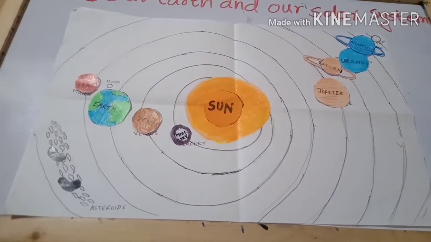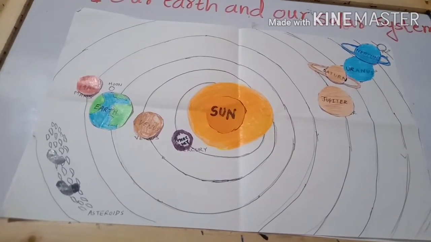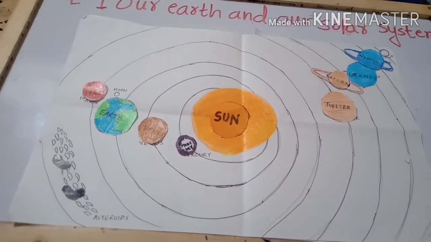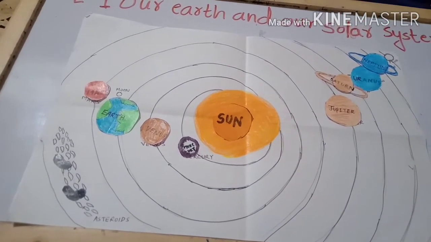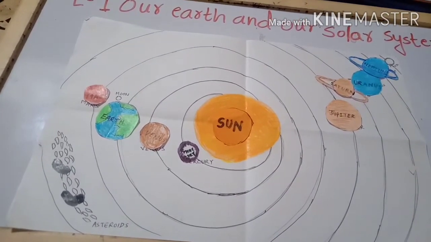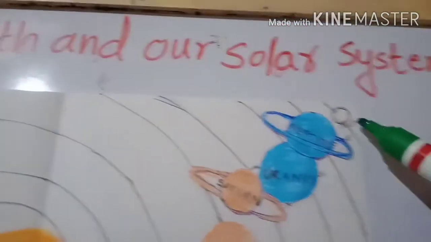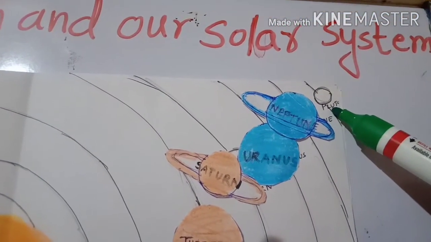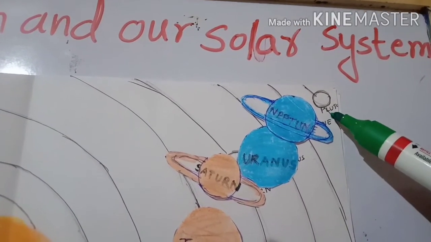There are also some other heavenly bodies which revolve around the sun. They are called dwarf planets. Of these, the most well known is Pluto. Dwarf planets revolve around the sun independently. They have their own orbit. So you can see over here, this is the planet Pluto, the last planet in the solar system. It is known as a dwarf planet.